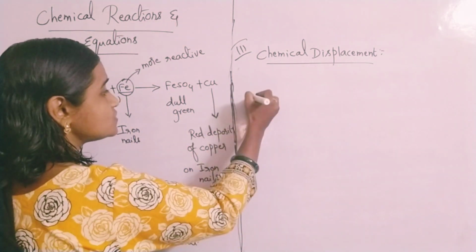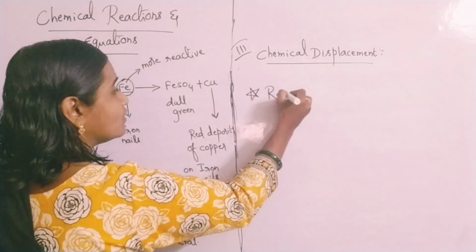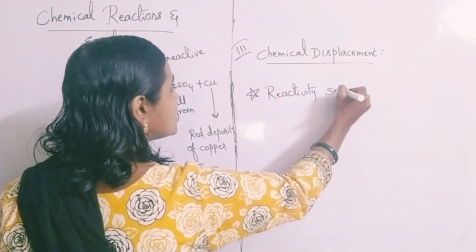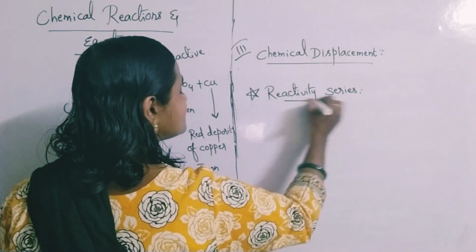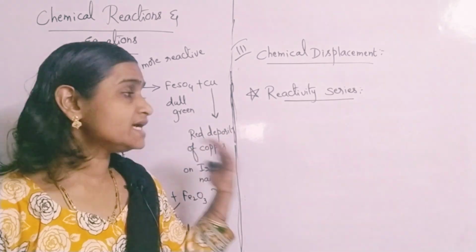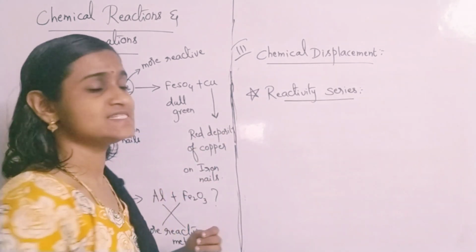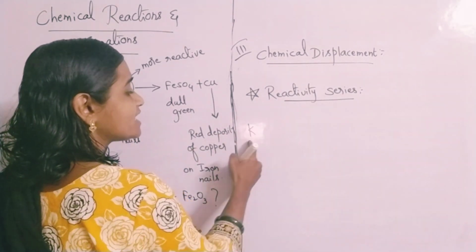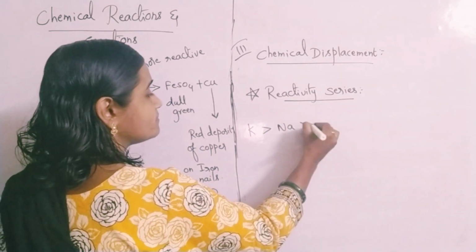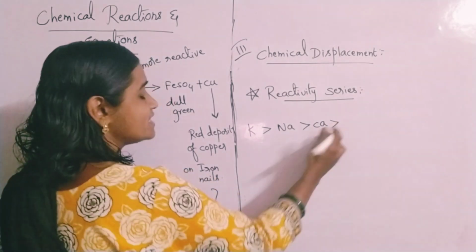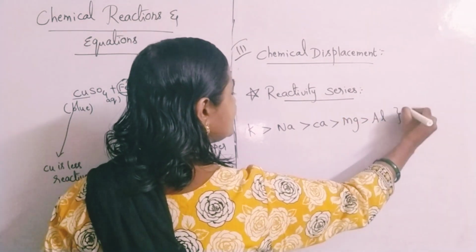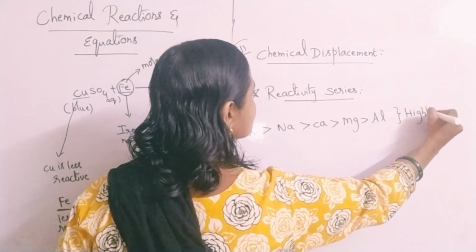This will be very much useful, dear children. So what is that reactivity series? That means the series of elements which are arranged in the decreasing order of their reactivities. The most highly reactive metal is potassium, then sodium, then calcium, magnesium, aluminum. These are highly reactive metals. Please remember.